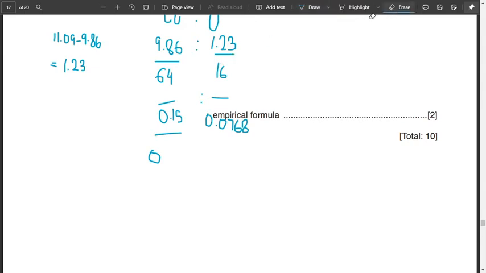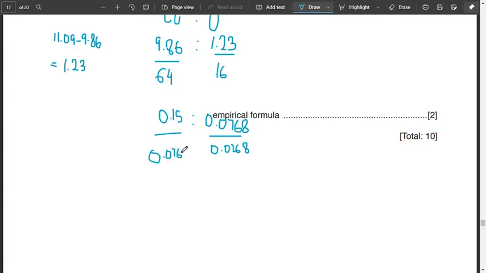Let me erase this so that you don't have difficulty in understanding. This is basically the division sign. We're going to put 0.0768 here and 0.0768 over here too. Let's do it in detail so that there's no confusion.